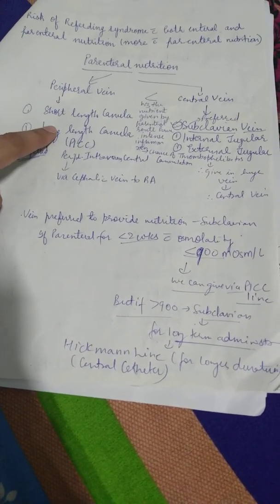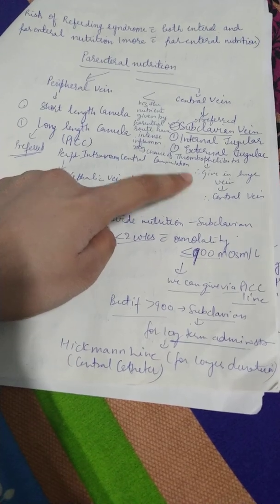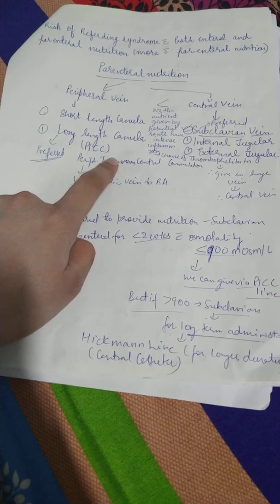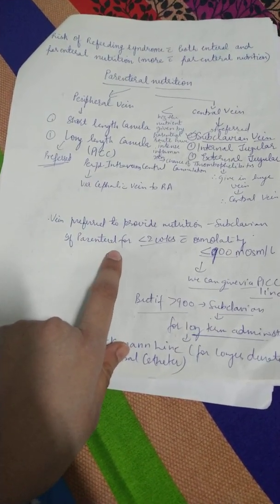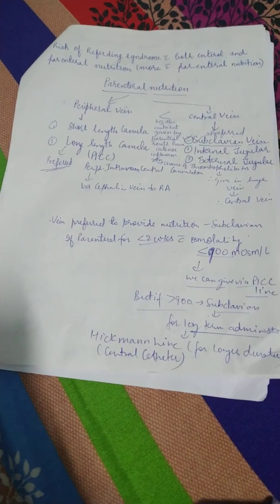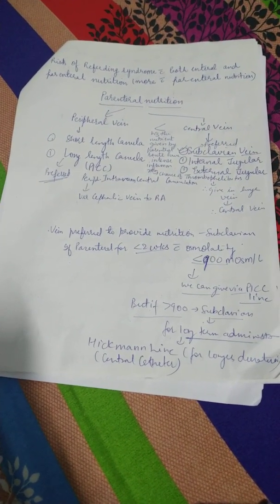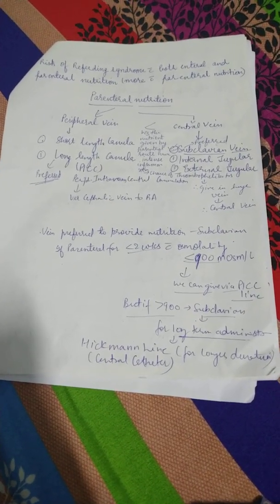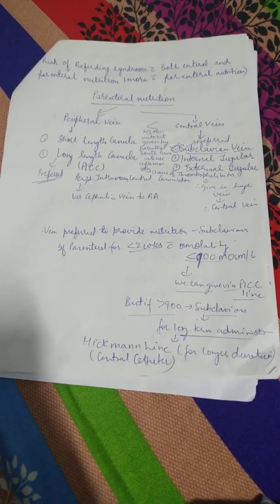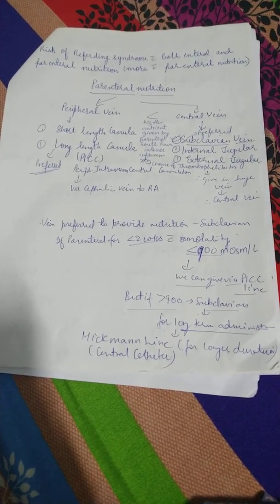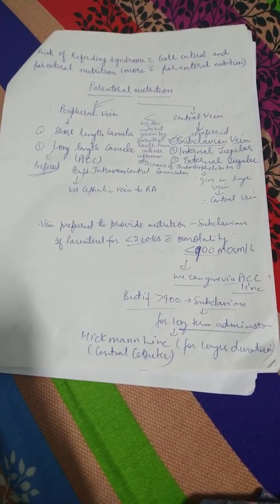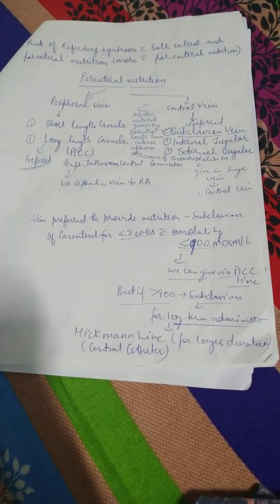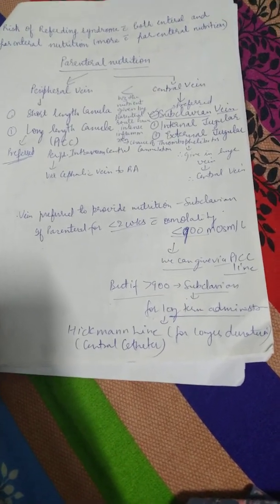And when will you give peripheral and when will you give central? The peripheral or the PICC line, this long length cannula is also called PICC, can be used if you have to provide nutrition for less than 2 weeks and the osmolality is less than 900 milliosmol per liter, because then the chances of thrombophlebitis will be less. But if the patient has to stay in hospital and be given nutrition for more than 2 weeks and the osmolality is more than 900, then you go with the subclavian vein for a longer duration.